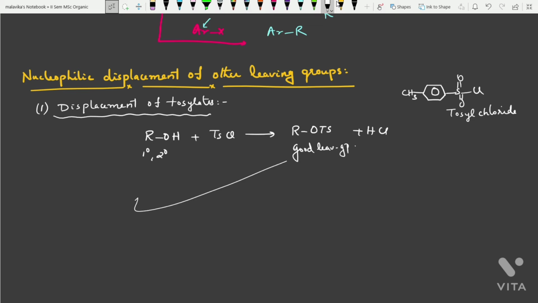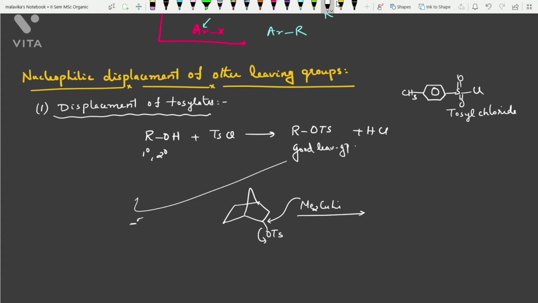So suppose you have a structure like this. A bicyclic compound and OTs. Okay, now if you are treating it with dimethyl copper lithium or Gilman's reagent, what will happen? This methyl group will be attacking over here and OTs will be expelled. So here you can prepare the higher alkanes of this.